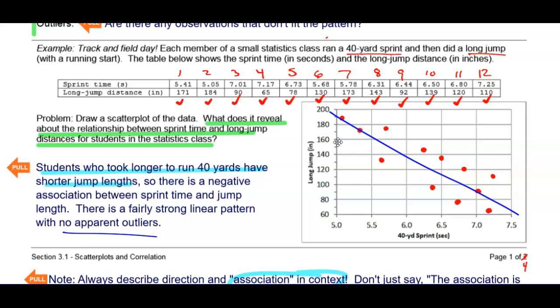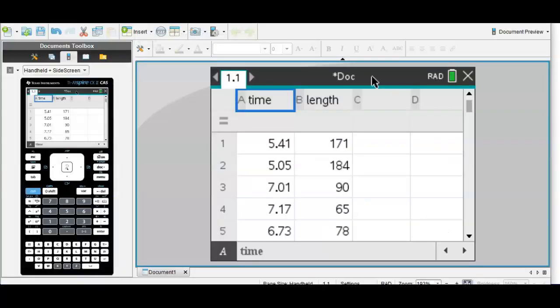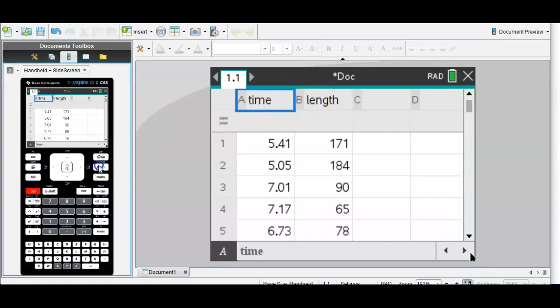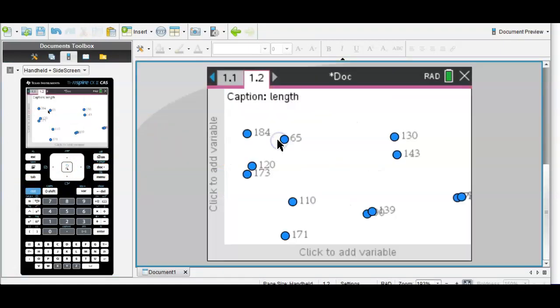So I just want to show you how to create a scatter plot for this paired data, the sprint time and the long jump time, on your TI Inspire. You can see I already have entered the data into a list and spreadsheet page. I'm going to add another page, data and statistics.